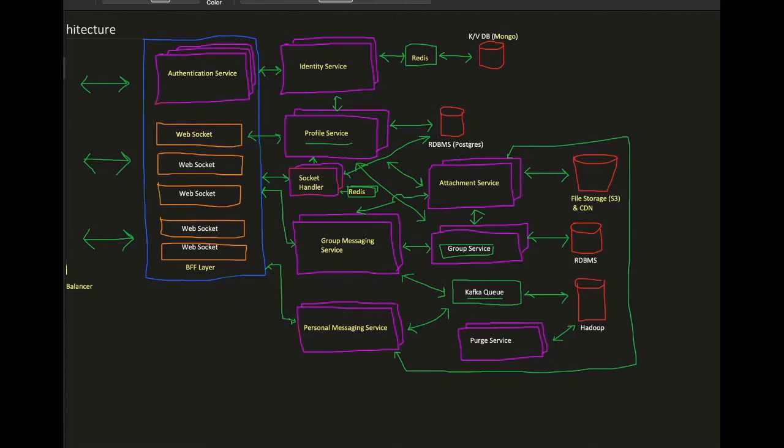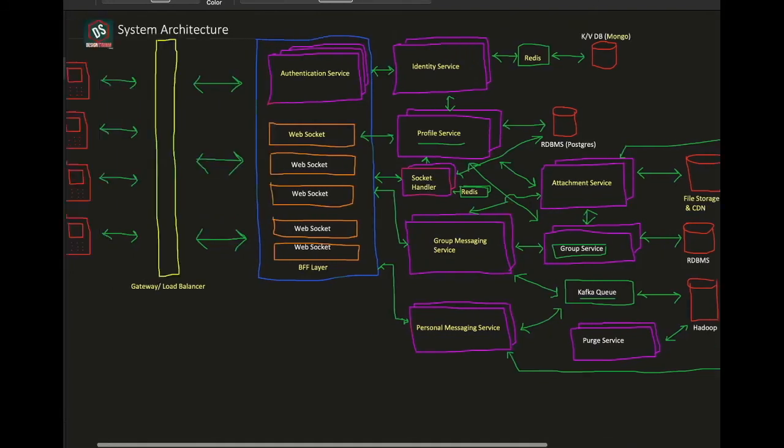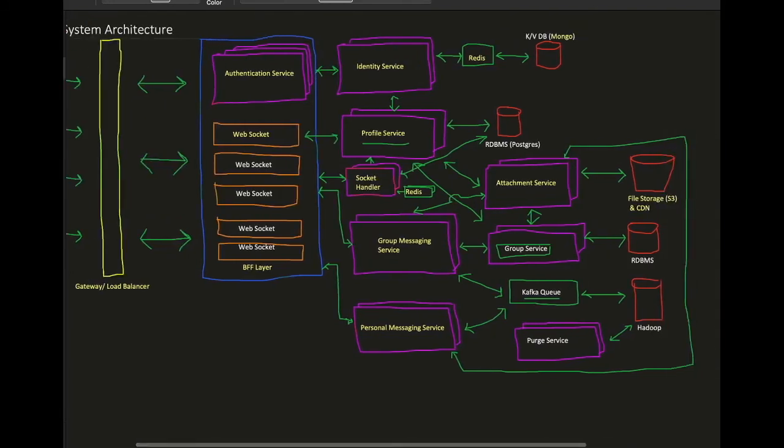The reason why I have created group messaging service and personal messaging service differently is because the use case is a bit different. Let's say user A sends a message to a group which has 50 members and 10 of them are online, so Kafka needs to have that information as well. They'll have their own topic which will store this info, that is, to whom this message has been delivered and to whom it has not been. And personal messaging service is only responsible for one-on-one chat.